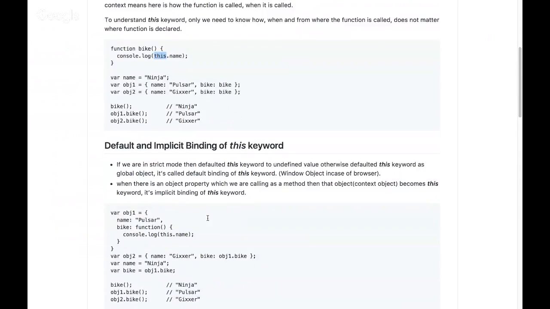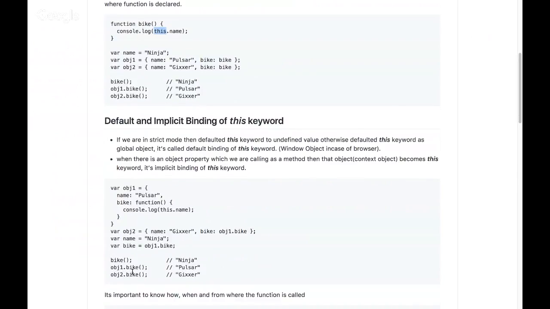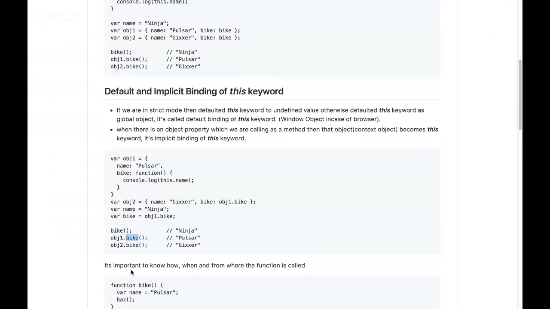So when I call object2.bike or object1.bike, it happens like this equal to object1. That's what literally happened when I called object1.bike. So when bike is getting executed at the line just before console.log this.name, this equals object1. That's why this gets everything that is inside object1. And then when I say this.name, it's nothing but object1.name.